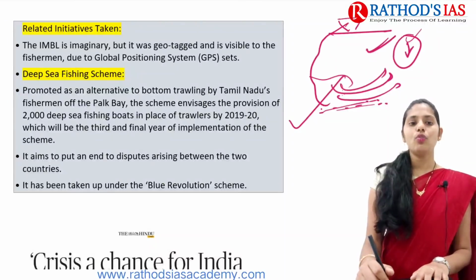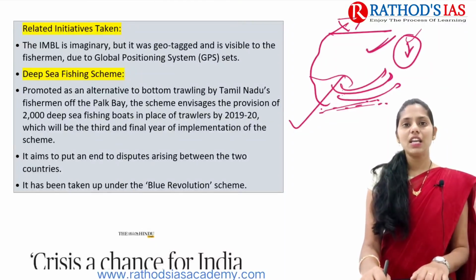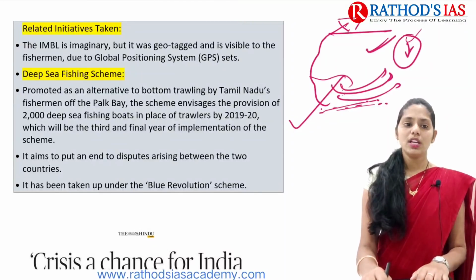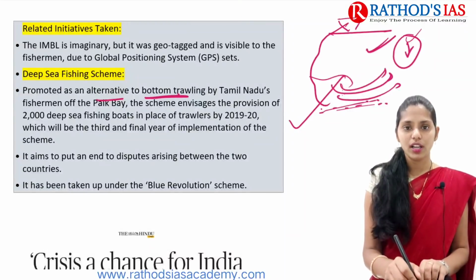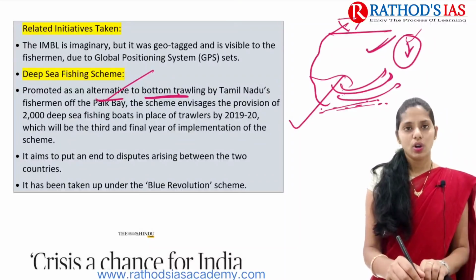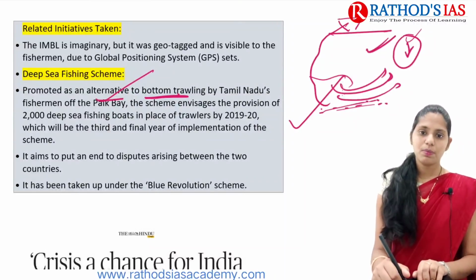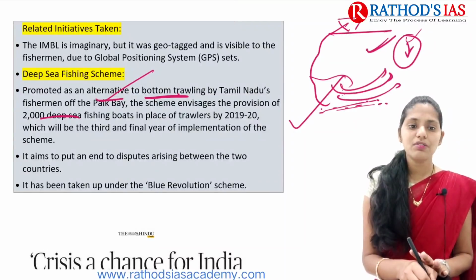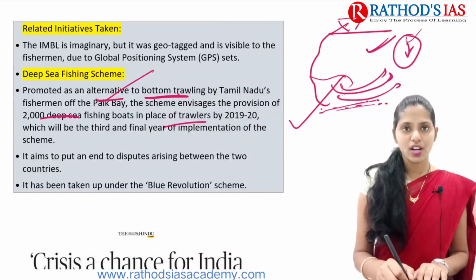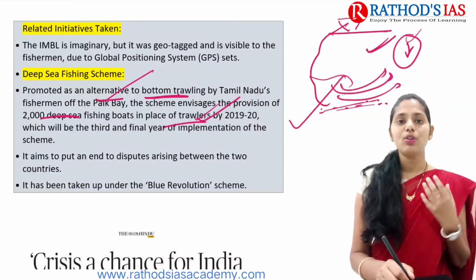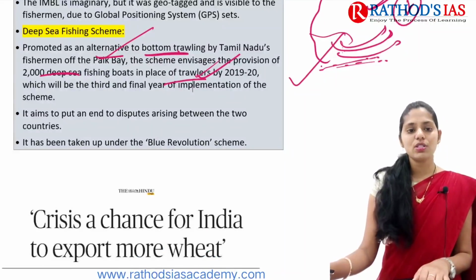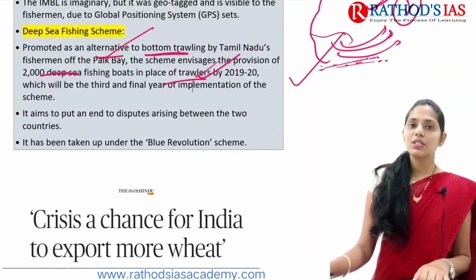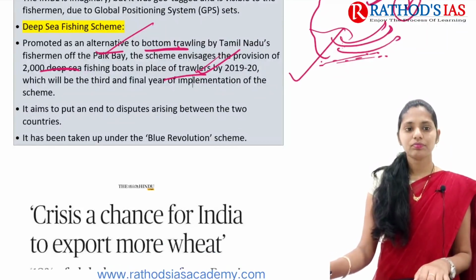So instead of that we can go for deep sea fishing. Under this deep sea fishing scheme, which is mainly promoted as an alternative to bottom trawling by Tamil Nadu fishermen on the Palk Bay, the scheme envisages the provision of 2,000 deep sea fishing boats in place of trawlers. This scheme also aims to put an end to the disputes between the two countries.